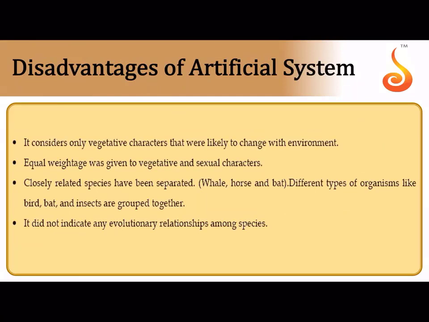What are the disadvantages? It considers only vegetative characters. Vegetative characters are a direct byproduct of environmental changes. It is directly dependent on environmental changes. So the appearance of a plant may keep changing, but that doesn't mean the plant is not related to the other plant, isn't it?